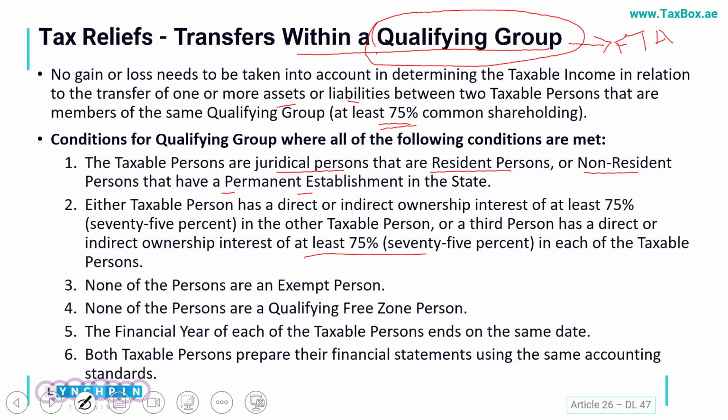Third condition is that there should not be any exempt entity in the group. Nobody should be a qualifying free zone person also. The financial year has to be same, and the accounting standards which they use for the preparation of their accounts should also be same. If all these conditions are fulfilled, and there is a transfer of assets or liabilities between such entities, no gain or loss would be recorded.